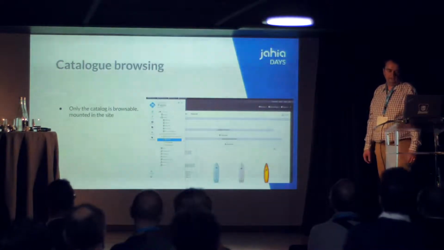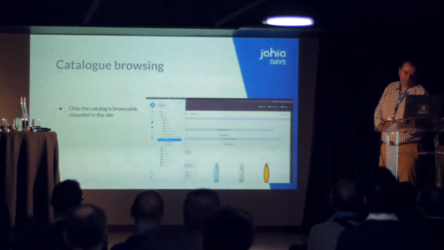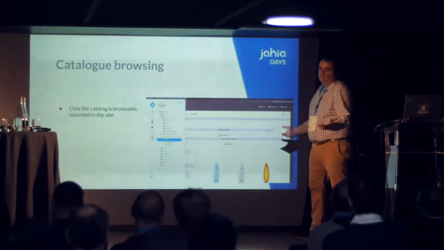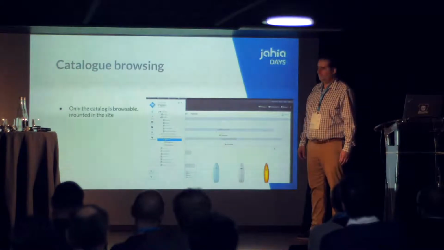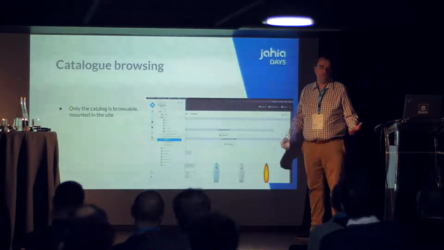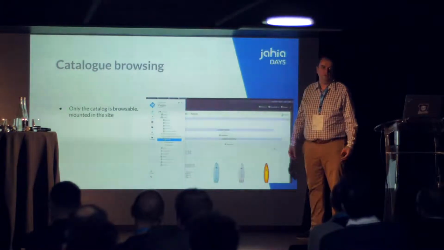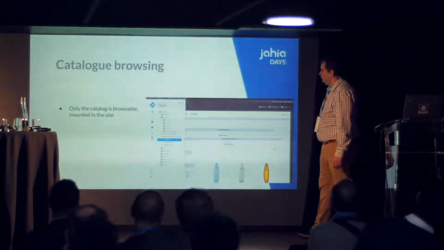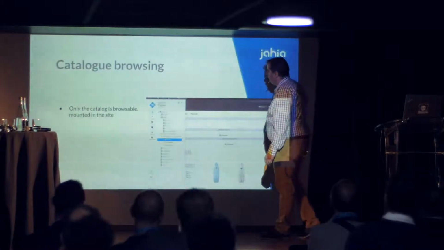One consequence of that mounting point for the products is that the products are not browsable anymore in any UI or in any tree structure, because you don't know where the products are anymore, as we just hash the path for them. So only the catalog is browsable and mounted in the site.